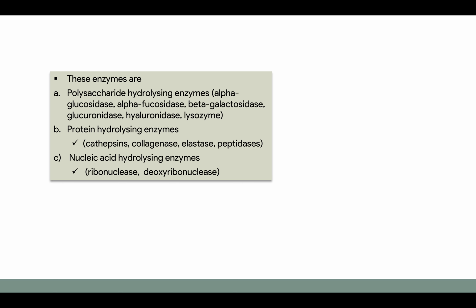The enzymes which are present in the lysosomes are as follows. First is polysaccharide hydrolysing enzymes, which are alpha glucosidase, fucosidase, etc. And protein hydrolyzing enzymes are cathepsins, collagenase, elastase, and peptidases. Nucleic acid hydrolyzing enzymes are ribonucleases and deoxyribonucleases.